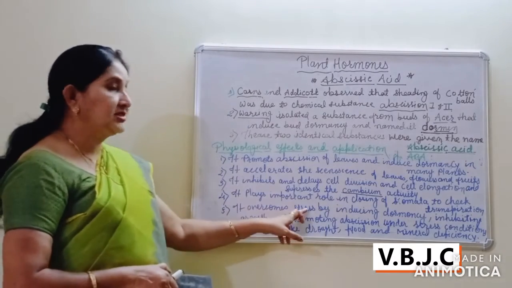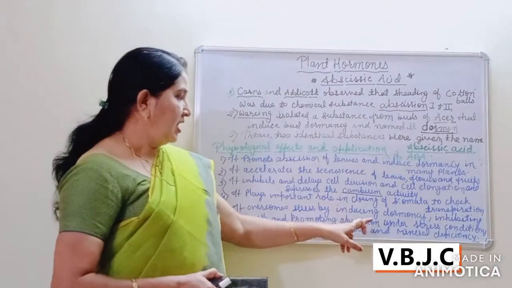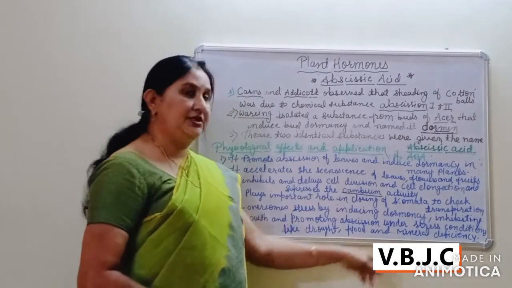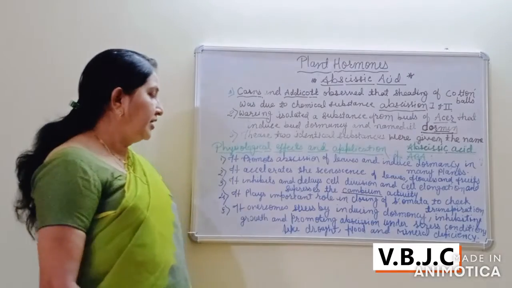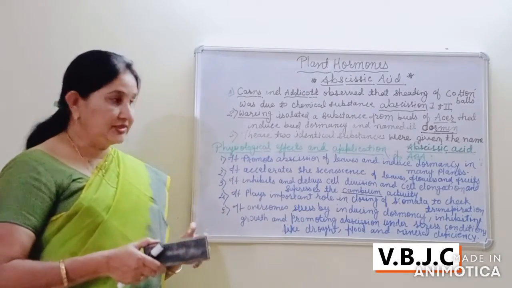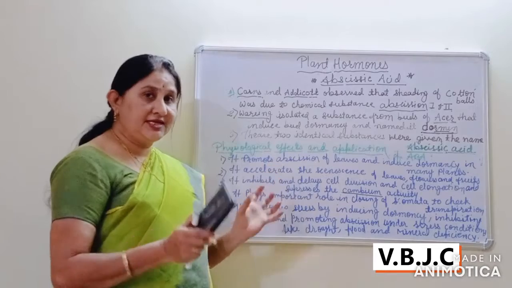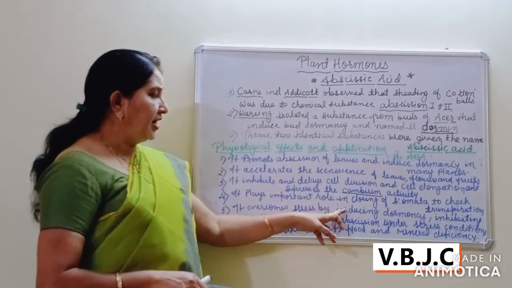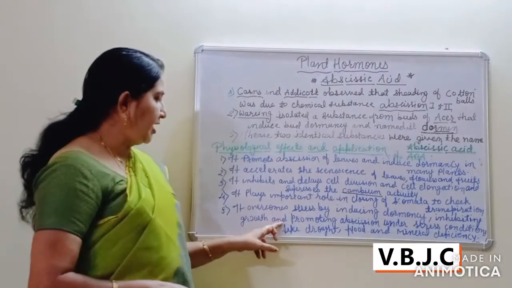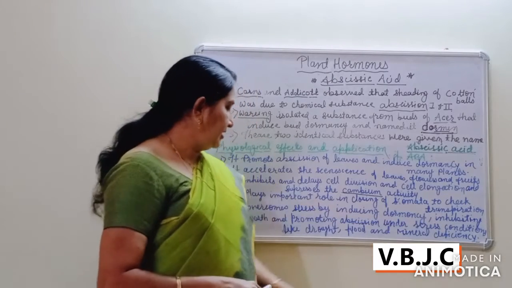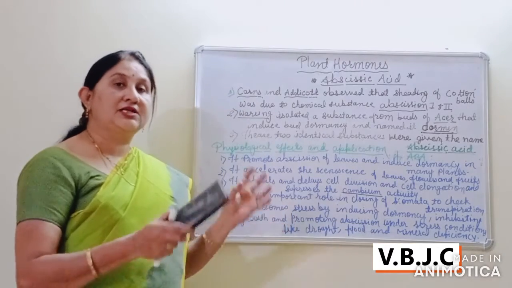Another, it overcomes stress by inducing dormancy, inhibiting growth and promoting abscission under stress conditions like drought, flood and mineral deficiency. If there is drought, flood or mineral deficiency in the plant, a stress condition develops in the plant. At such a time, this hormone tries to keep the plant from dying. It overcomes the stress that has developed in the plant cells by inducing dormancy, bud dormancy, inhibiting growth and promoting abscission under stress conditions like drought, flood and mineral deficiency. It helps the plant to bear such adverse climatic conditions.